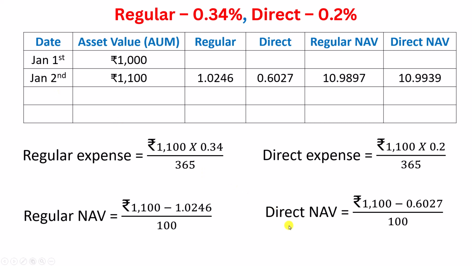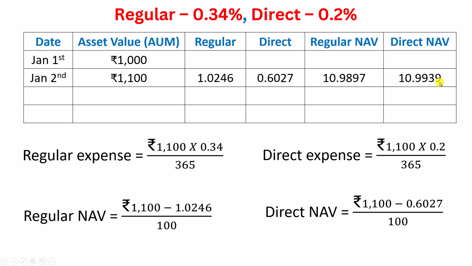Okay. Direct NAV is calculated in the same way, but by taking direct expense. 1100 minus this value divided by 100. Now this gives 10.9939 as direct NAV.